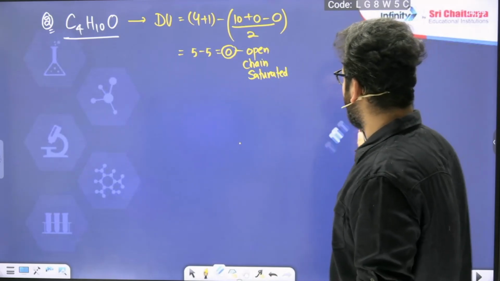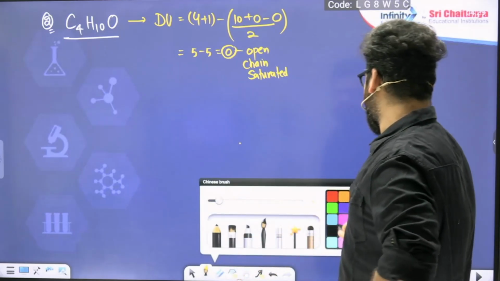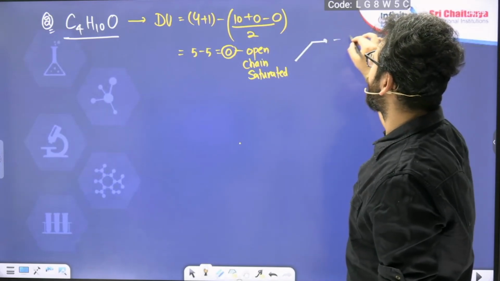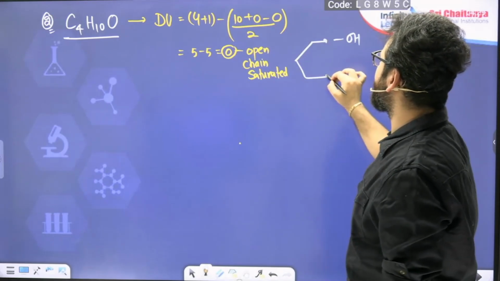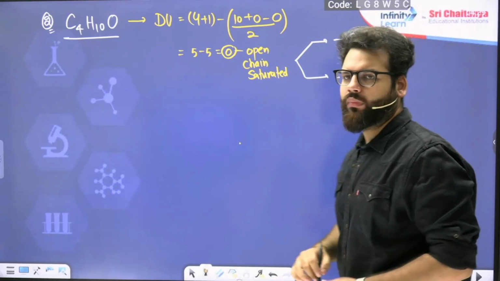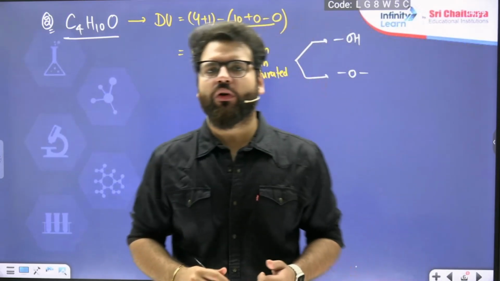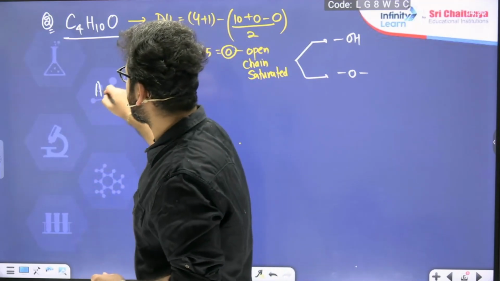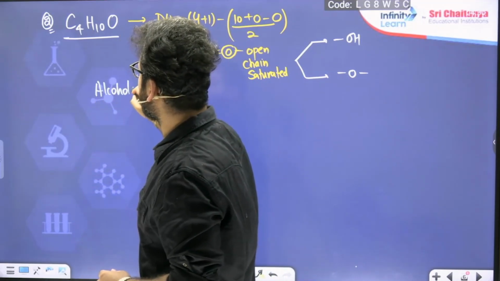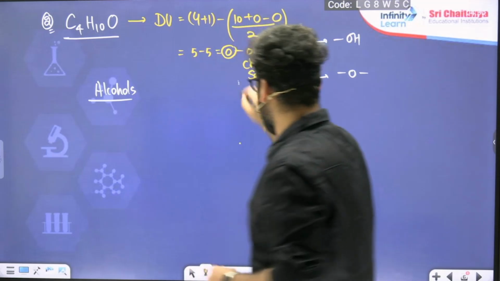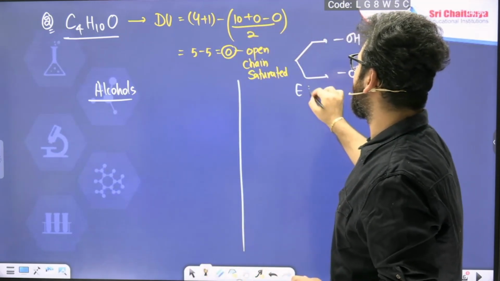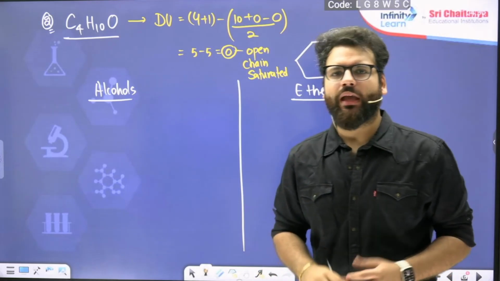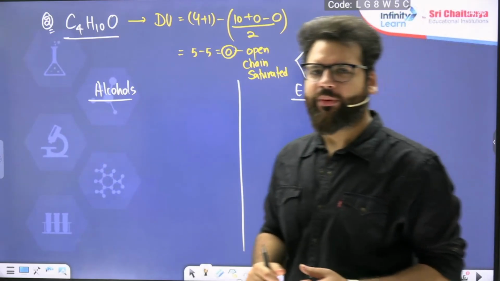So my strategy here is I would draw alcohols separate, ethers separate. Two types of compounds I have to draw now, open chain alcohols and open chain ethers.